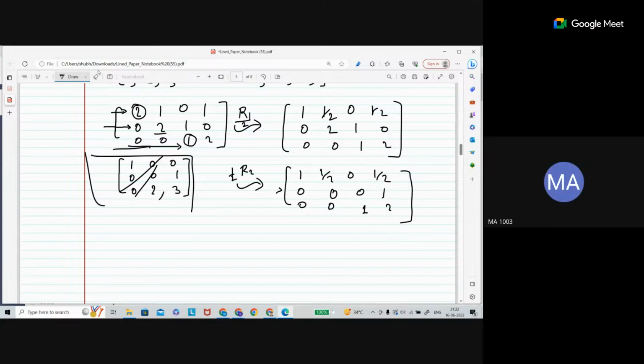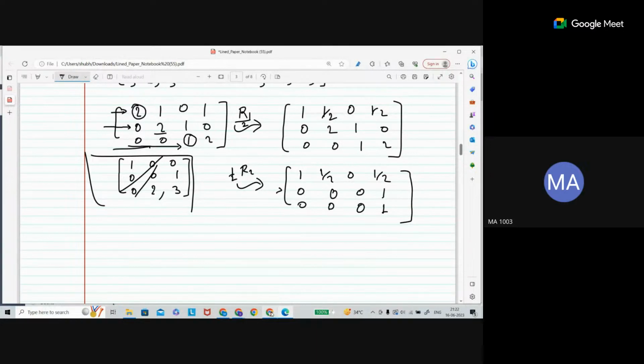So it is 1 here. Then in the third row, all entries should be 0. Otherwise, it is not in row echelon form. Suppose this one is 0 here, but here you again wrote 1. So this is not in row echelon form because of the second line.